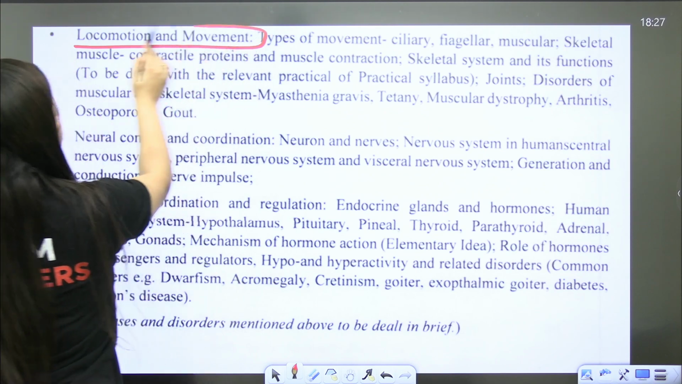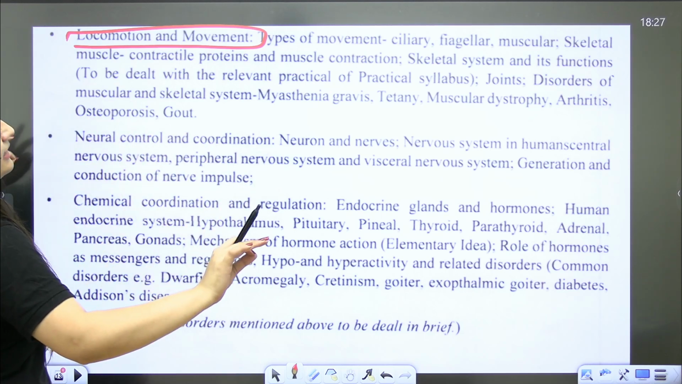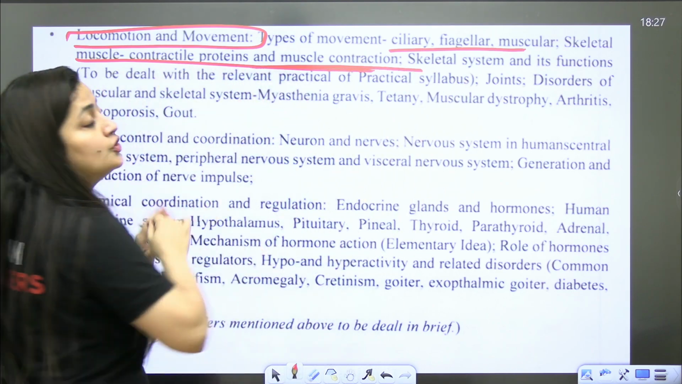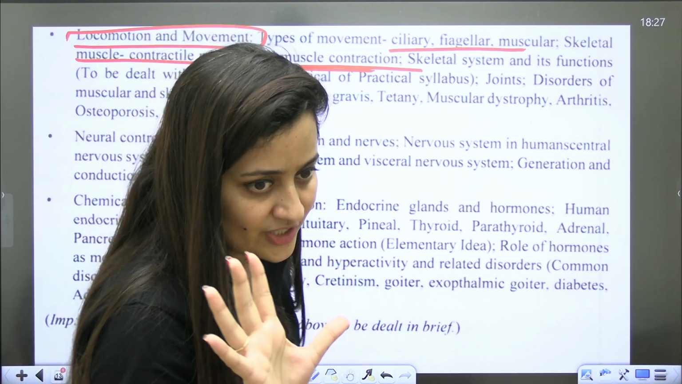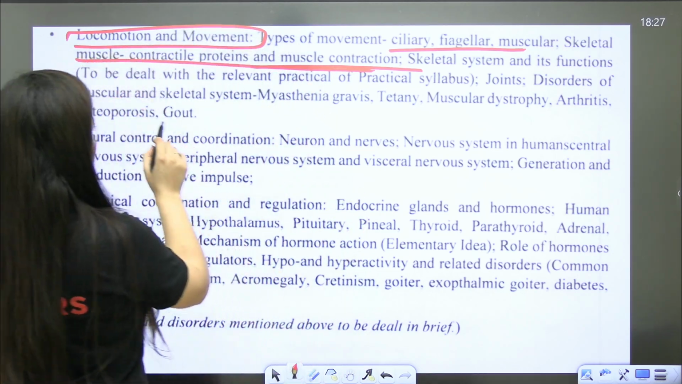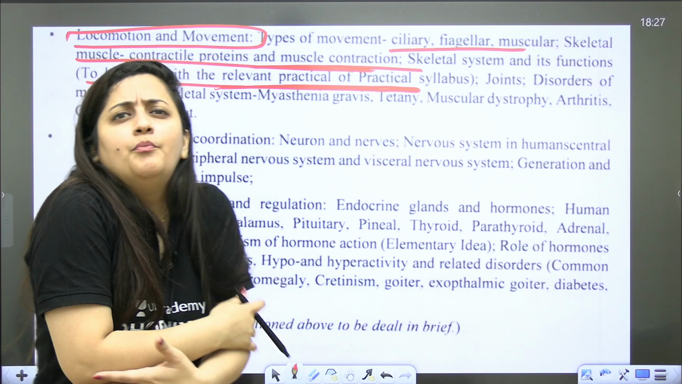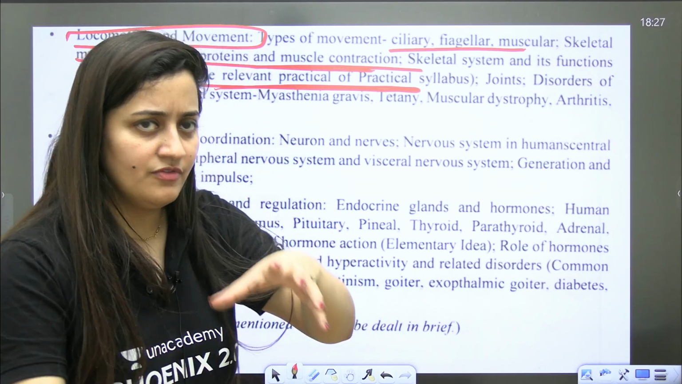For locomotion and movement, sliding filament theory, without any doubt, do not even miss that. The mechanism of muscle contraction, do not miss that question ever. You'll get a question from that. And here, some topics can come from the practical syllabus, like about the bones they can ask, humerus, radius, ulna, like this. So with time we will also revise it.